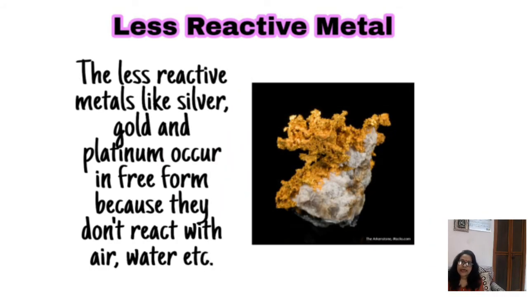The less reactive metals like silver, gold, and platinum occur in free form, that is native form, because they do not react with air and water.